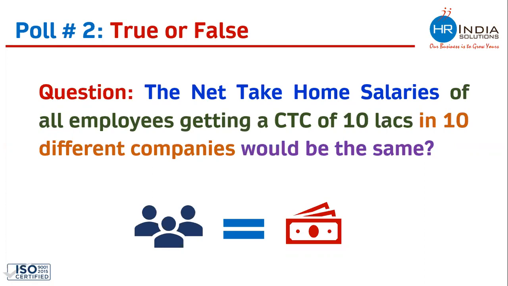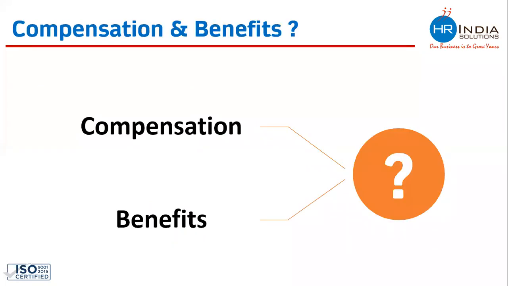The correct answer is no. Take-home salary would never be same for all the employees working in different companies, even if they are working on same CTC. Why would it not be same? Because CTC and Excel designing differ from company to company. Why does it differ? Because there is no law which is asking us or advising us that CTC should be designed in a particular way. So we would be seeing in the coming slide also, CTC and Excel designing differ from company to company, and net take-home salary would not be same of all the employees who are working in 10 different companies, even if they are on same CTC. So let's try to understand what exactly is compensation and what is benefit.